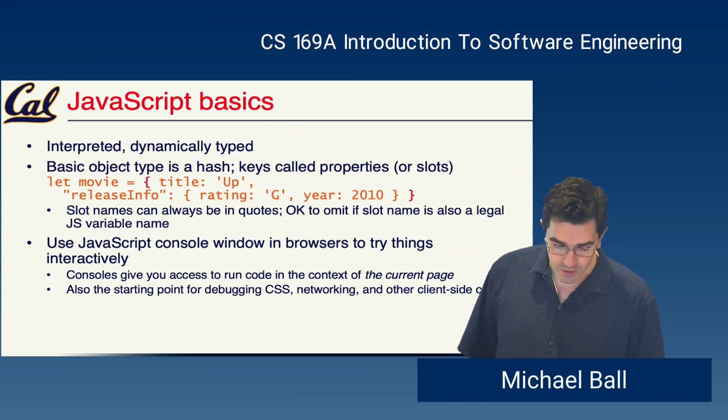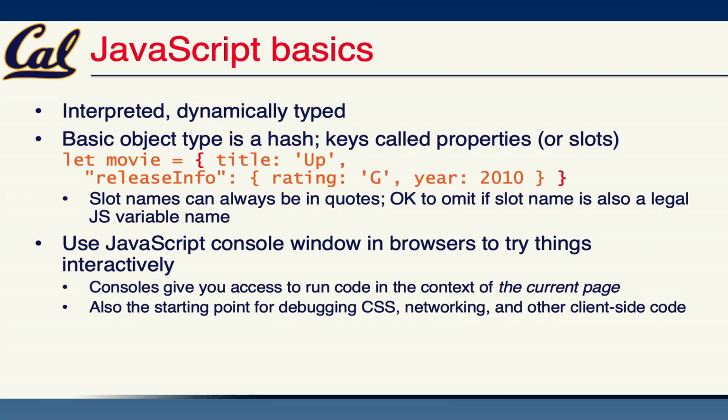It uses curly braces. The syntax, we can say let movie or var movie to declare this thing. The keys are called either properties or slots in JavaScript, but properties and slots are sort of the most common words. They can be quoted. They don't have to be if it's a valid variable name, but you'll see both versions of that.